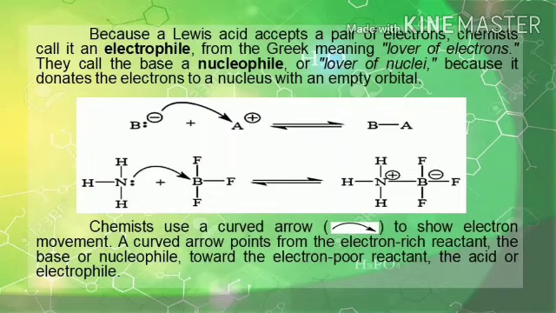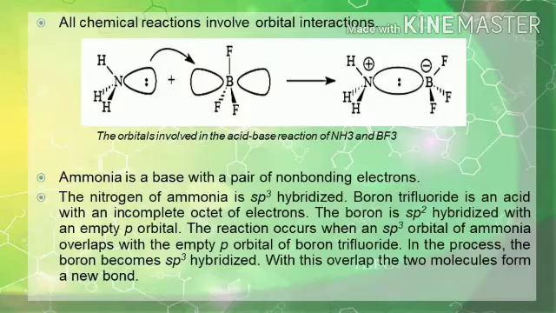In these reactions, curved arrows show the movement of electrons. In each reaction, a pair of non-bonding electrons from a nucleophile reacts with an electrophile to form a bond. All chemical reactions involve orbital interactions. The orbital description of a reaction can help you understand how chemical reactions occur. This is a molecular orbital picture of ammonia reacting with boron trifluoride to form a new bond.